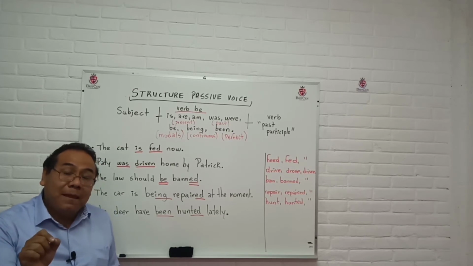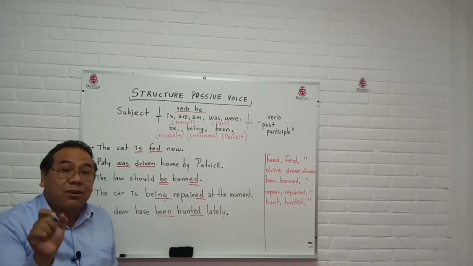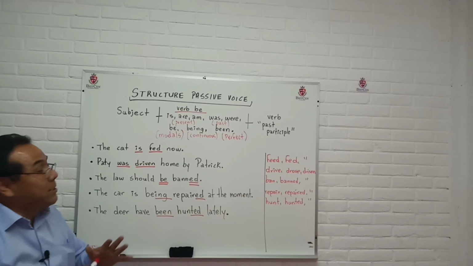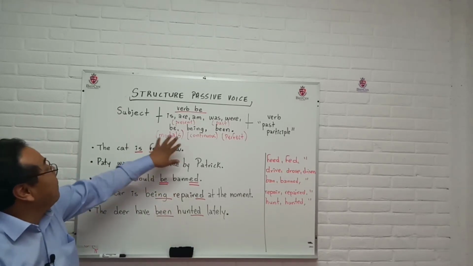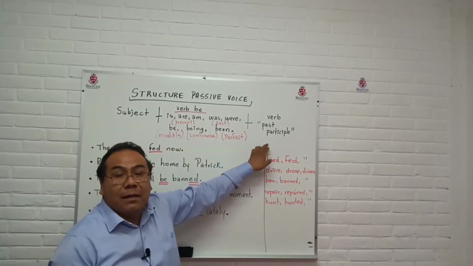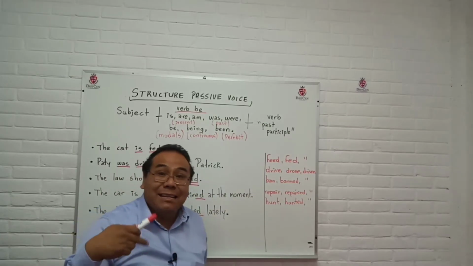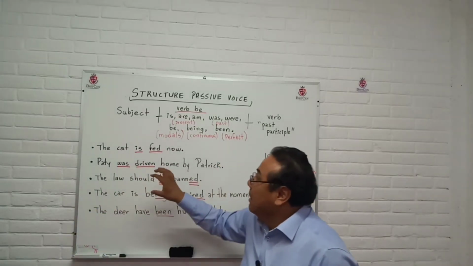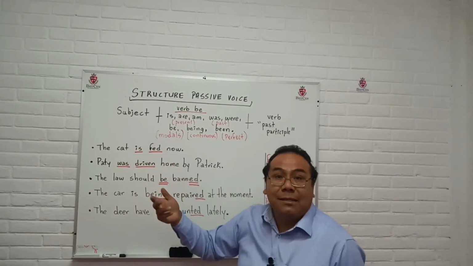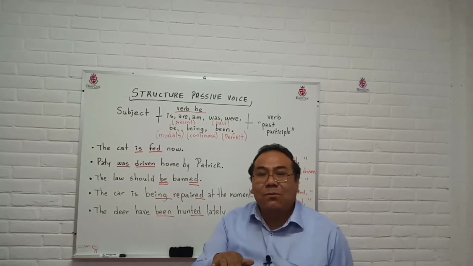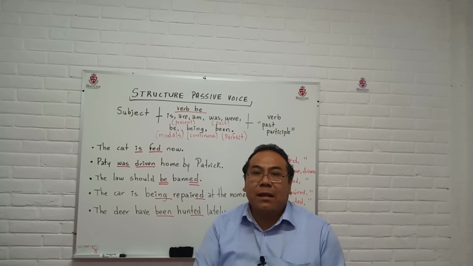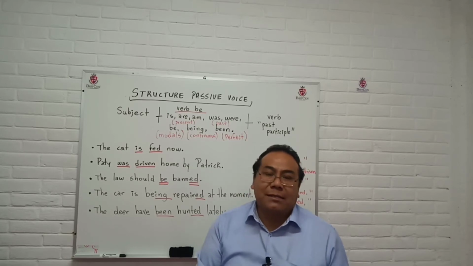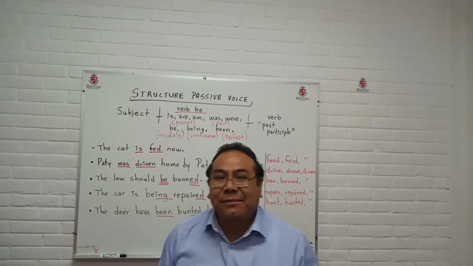So this video focuses on the structure of passive voice, which is the verb to be plus the verb in past participle. In the following exercises, I'm going to illustrate some other sentences in order to check if they are wrong or right. Okay?